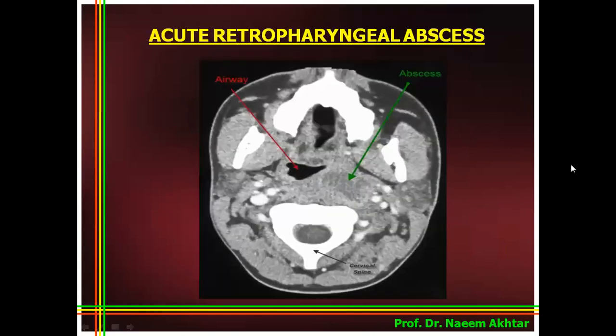This is the axial view of the CT scan of the retropharyngeal abscess, showing you the abscess here in this area, indicated by the green arrow. And this is the airway, which is indicated by the red arrow.